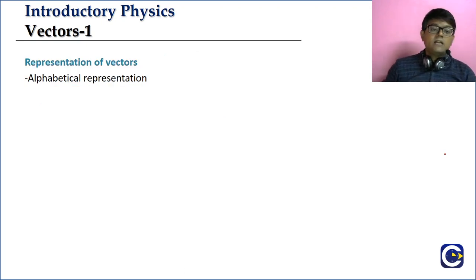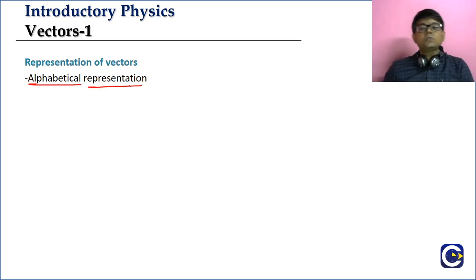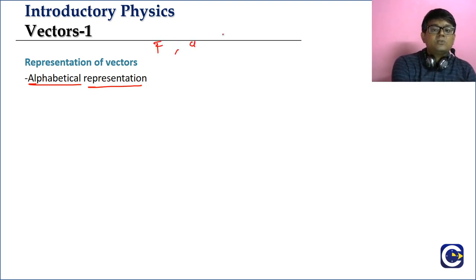Now we will start with the representation of vectors. First, the representation. So in this, we call it the alphabetical representation. What is this alphabetical representation? For every quantity, we will use some alphabetical symbol. Like for force, what is the symbol that we use? Capital F. Acceleration is A, velocity is V. Like this we have, and generally momentum will be represented by the symbol small p.